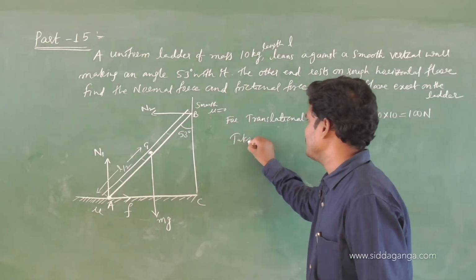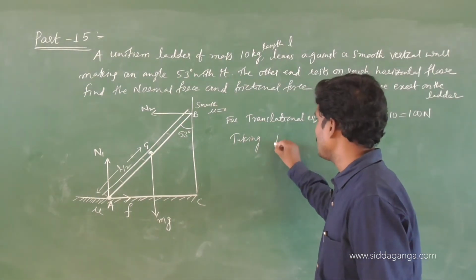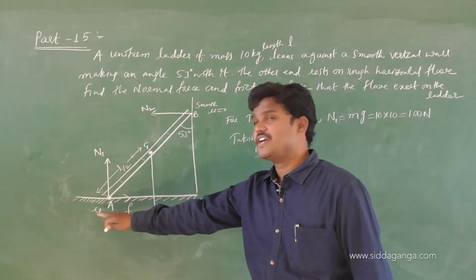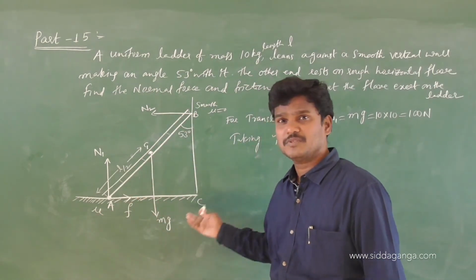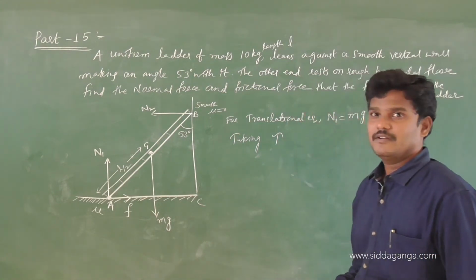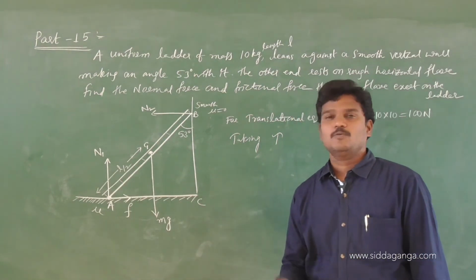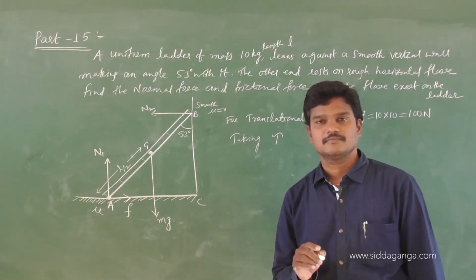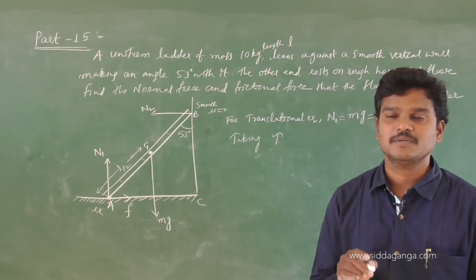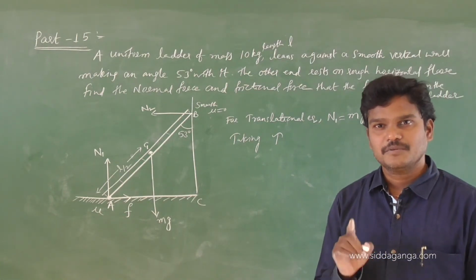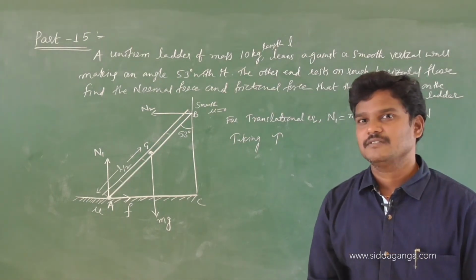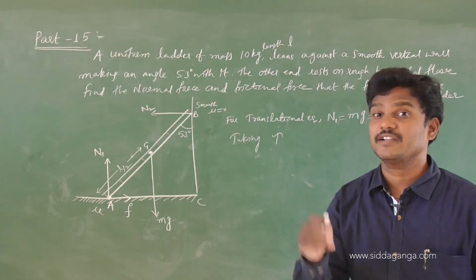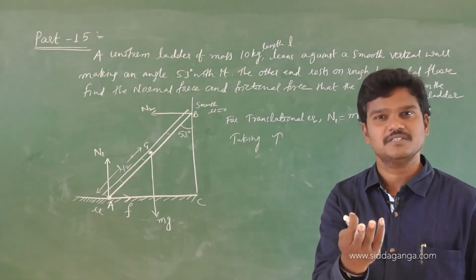Taking the rotational equilibrium condition, nothing but torque. Taking torque about any point is 0. You can take torque about B, torque about A, torque about G also, no problem. Better, my suggestion is, at the point where the maximum number of forces are acting, you take the torque at that point. Why? Because due to all those forces the torque is 0. Indirectly, the force is acting at the hinge, so the torque at the hinge is 0.